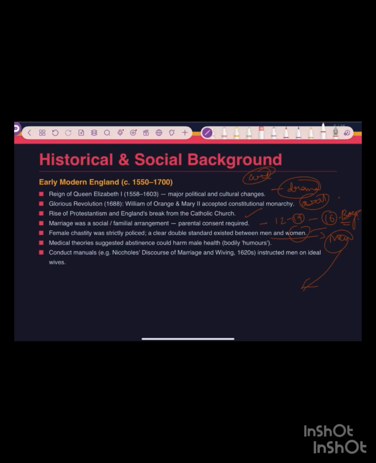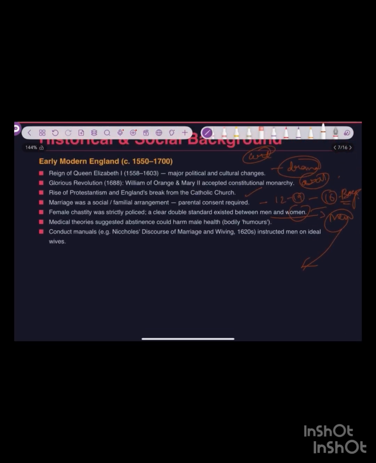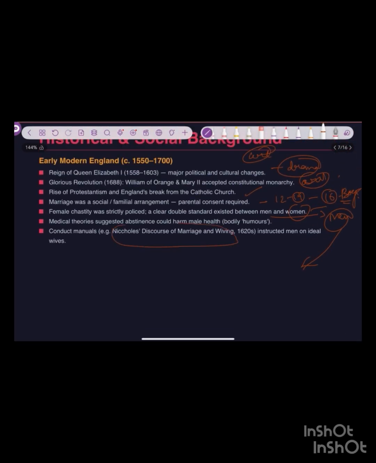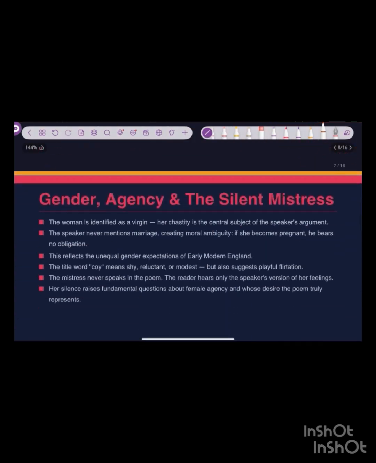And medical theory suggested that abstinence could harm the male body. A conduct manual, one book on discourse on marriage and writing, instructed men on ideal wives. So these are the things that are taking place now.